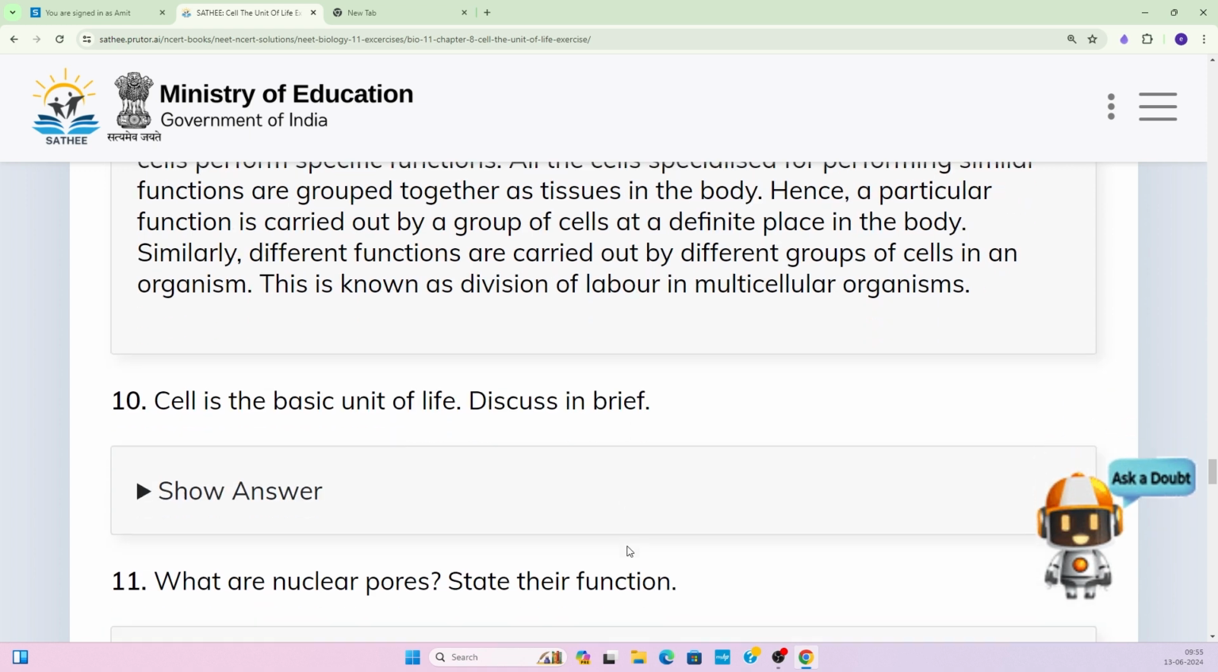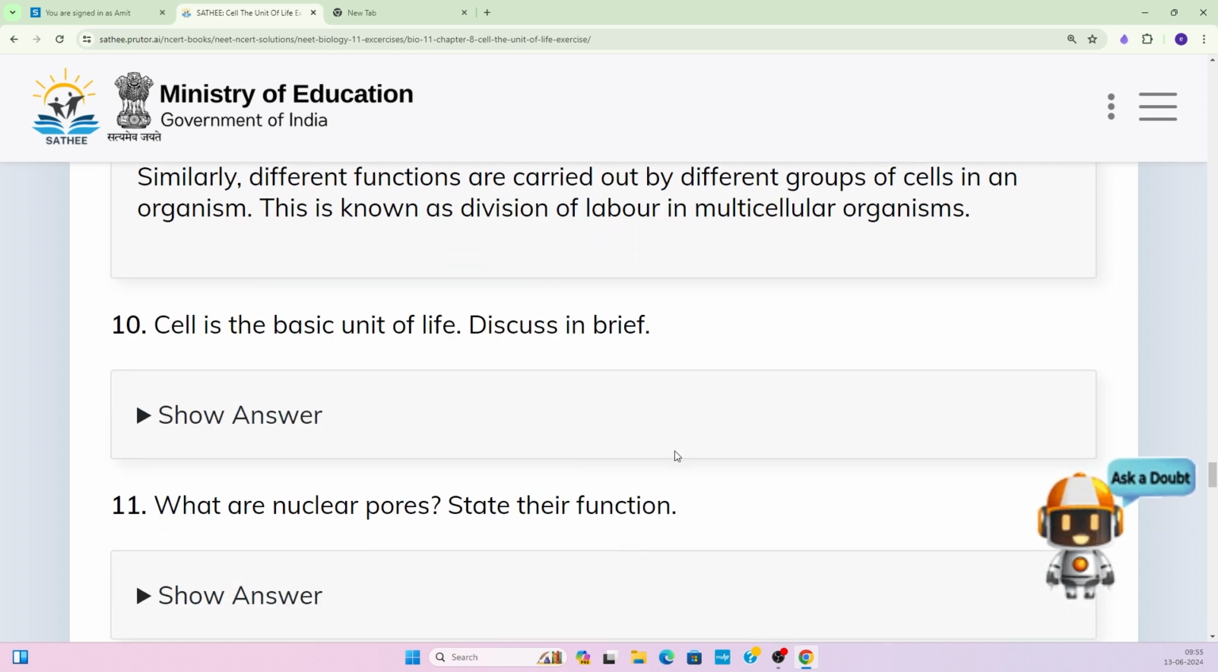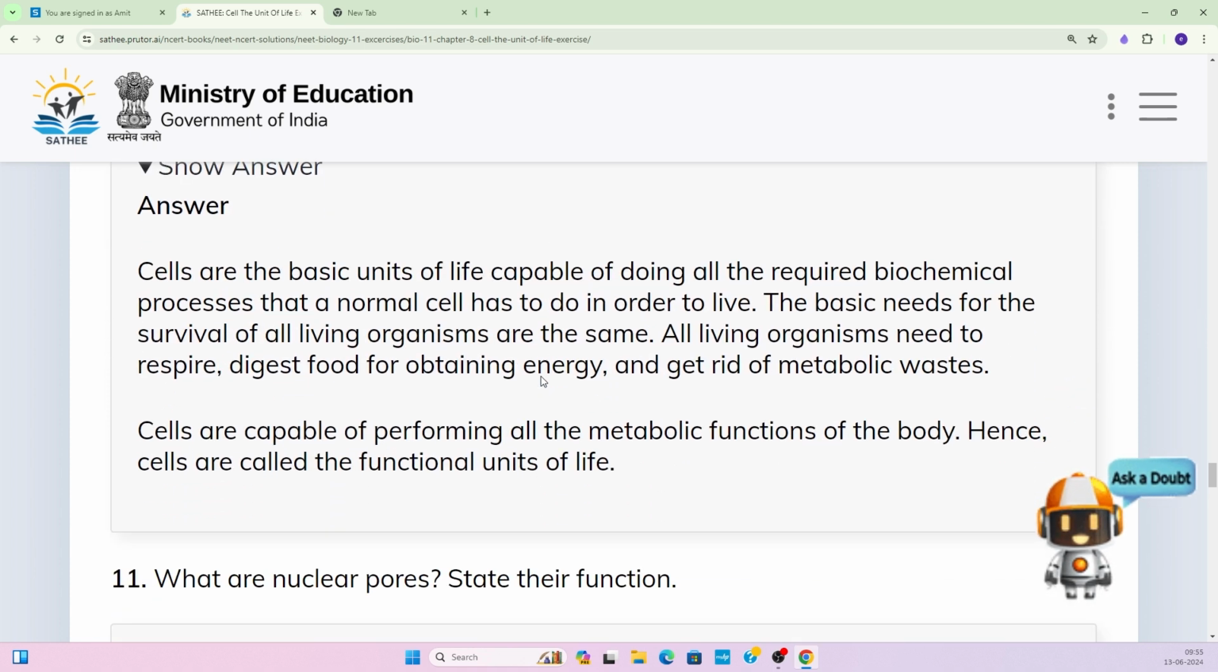Okay, moving to the next question. Cell is the basic unit of life. Discuss in brief. So cells are the basic unit of life, capable of doing all the required biochemical processes that a normal cell has to do in order to live, right?